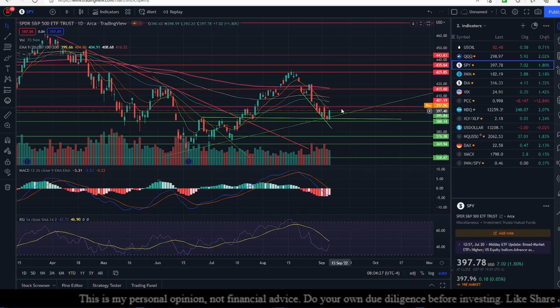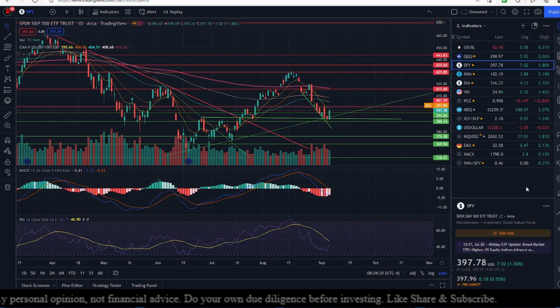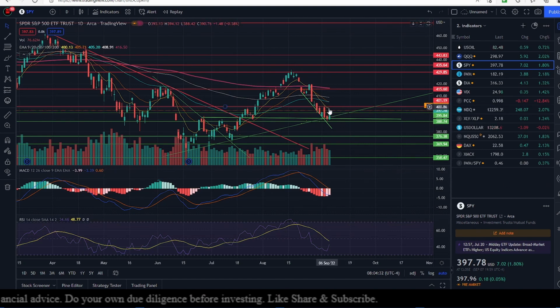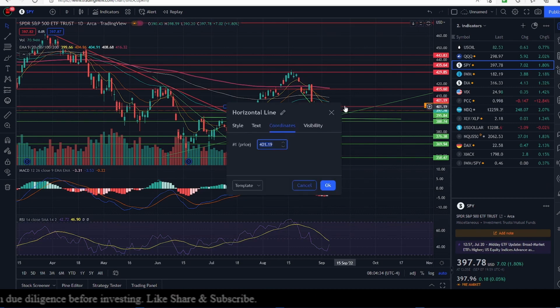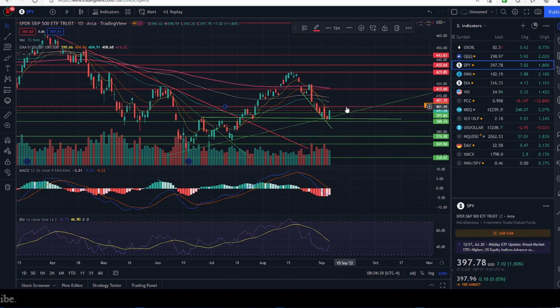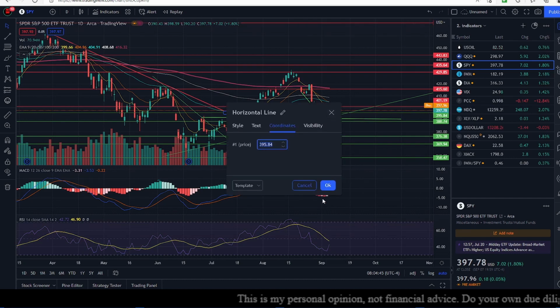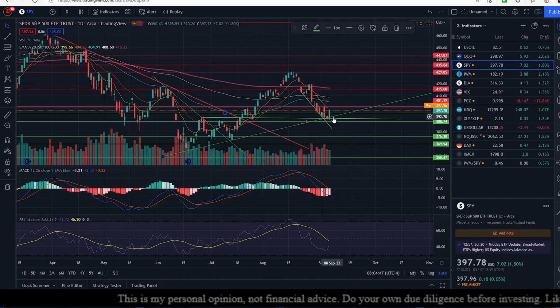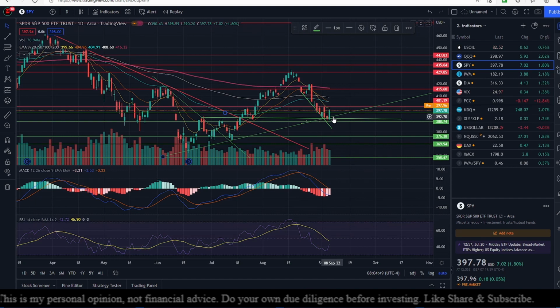But right now, the resistance is going to come from the 9-day exponential moving average sitting at 399.66, which is this yellow line, and from 401.19, which is this red horizontal line out here. So those two are the resistance that we have, and the support that we have initially is going to be at 395.84, and the next support is going to be at 392.70. Those are the two supports we have.